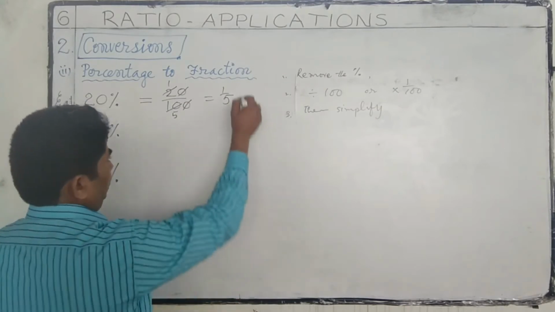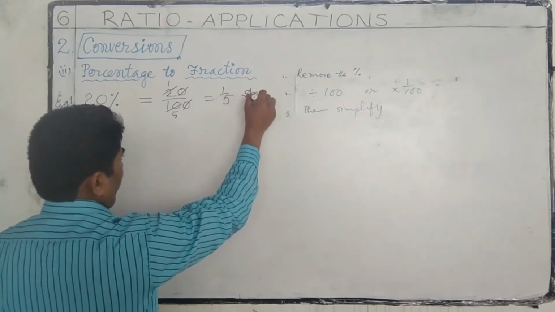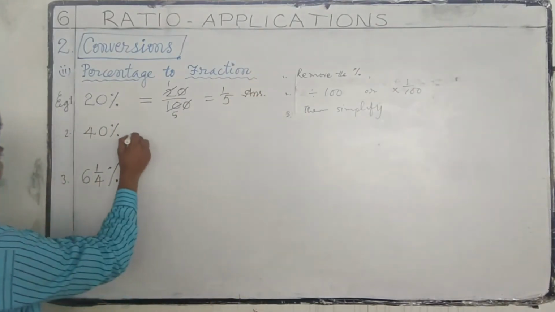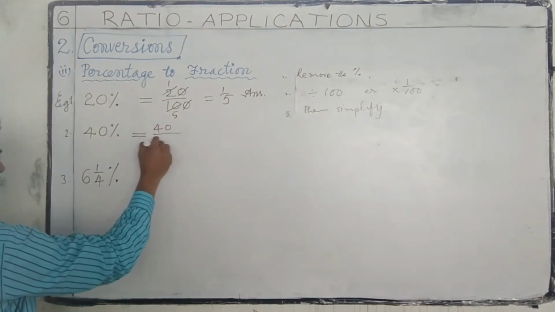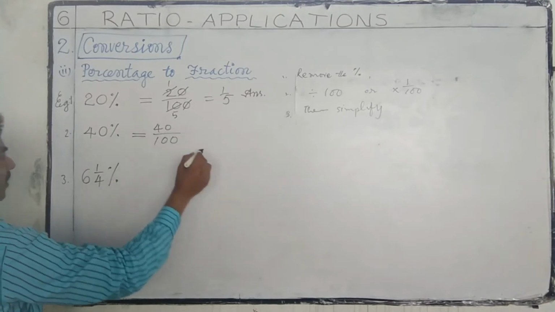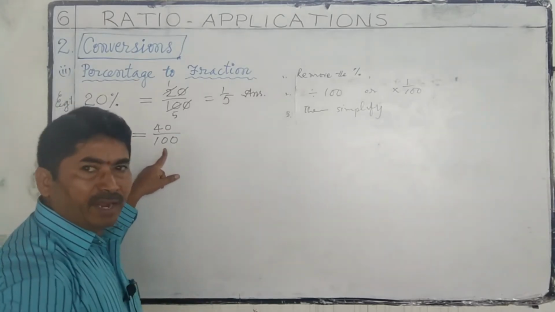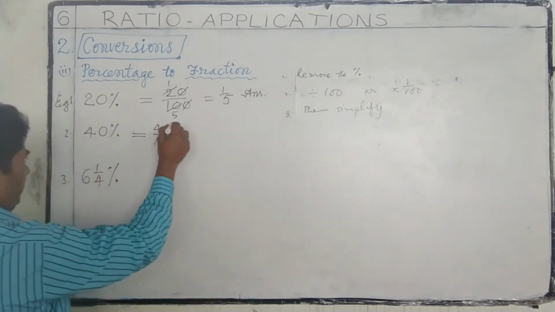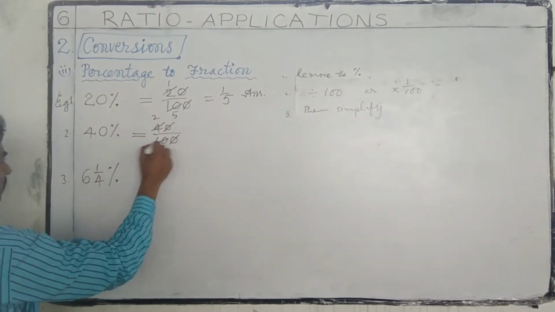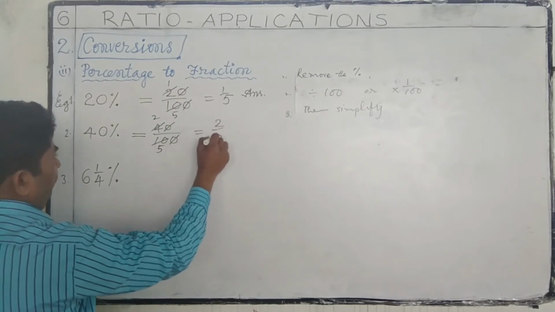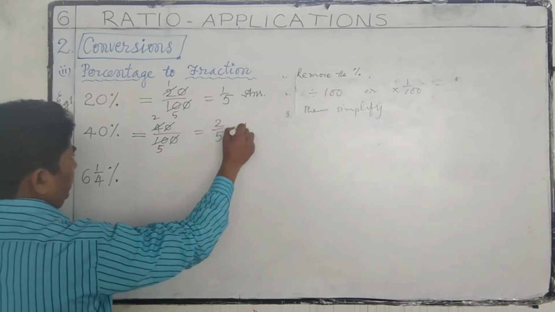So this is the answer. Next, 40 percentage. 40 by 100. Then simplify. 0 0 gets cancelled. 2 2s are 4, 2 5s are 10. 2 by 5. This is the answer.